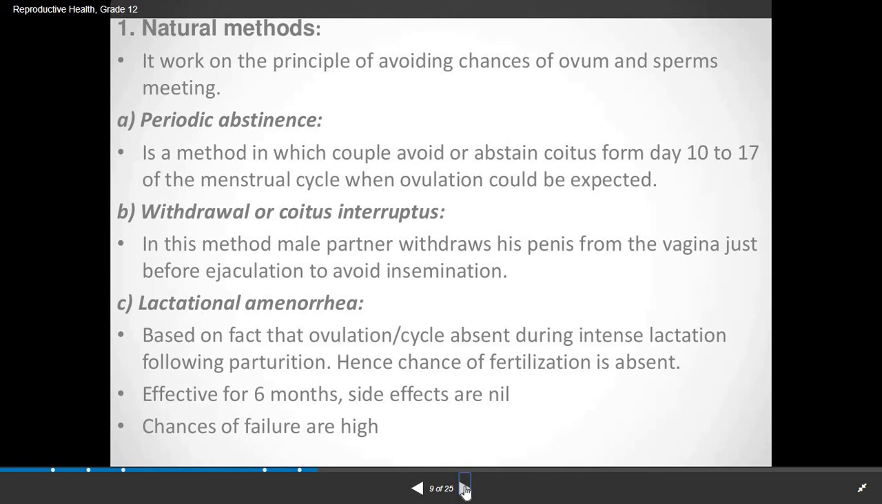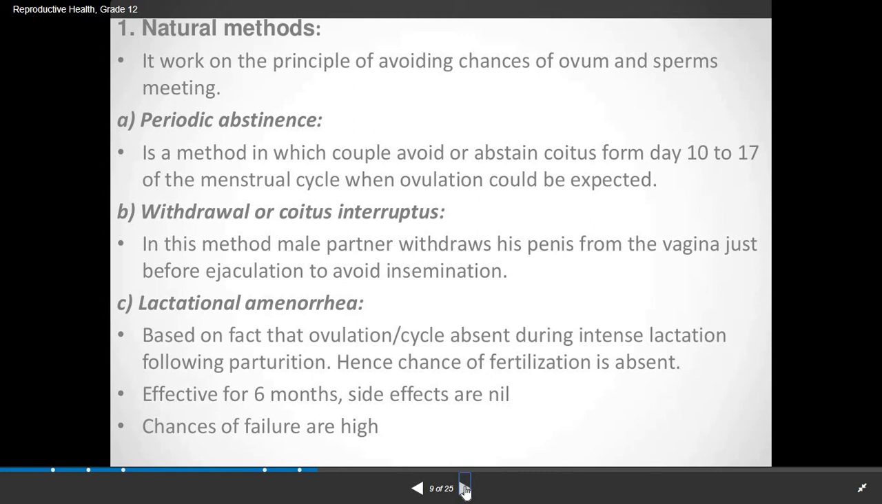Now students, in the previous chapter we have learnt about the menstrual cycle and the phases of the menstrual cycle. So you might remember the ovulation period, which occurs on the 14th day. So if between these days, that is from day 10 to 17, copulation is avoided between the male and the female, ultimately they can prevent unwanted pregnancies.